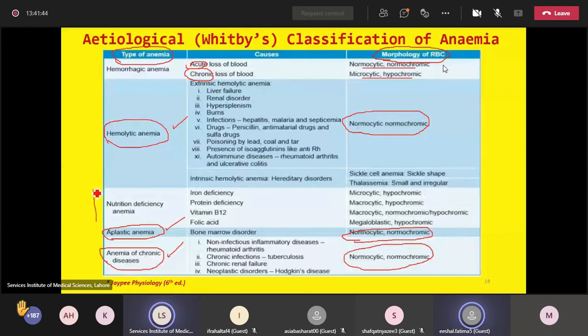This is the blood indices in nutritional deficiency anemia, which includes iron deficiency and megaloblastic anemia. Remember, deficiency of iron will lead to a microcytic hypochromic picture. Microcytic hypochromic. This means the MCV is less than normal and the MCHC is also less than normal. So whenever there is deficiency,